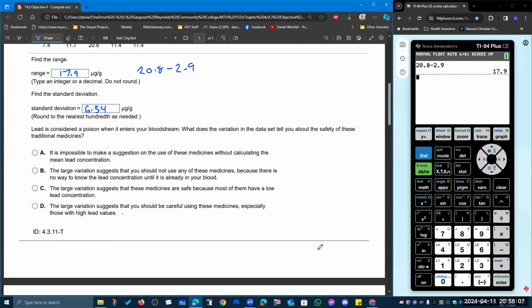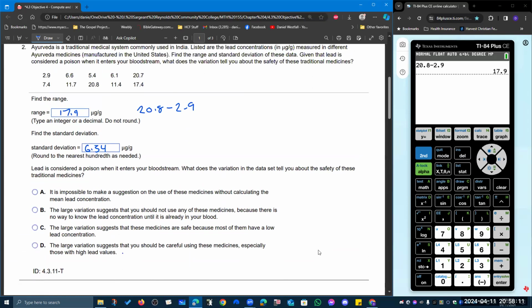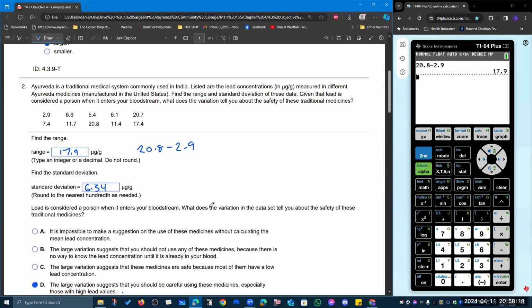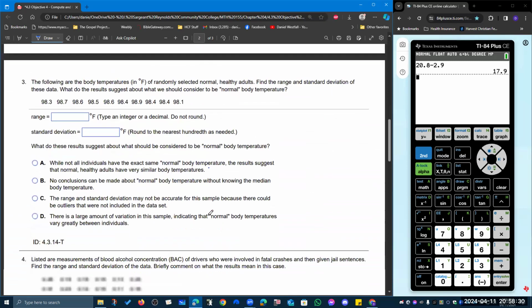And the large variation suggests that you should be careful using these medications, especially with these high lead values that are possible, like there and there and there and there. About half of your samples had what appears to be high lead concentrations, so we would be careful with that.